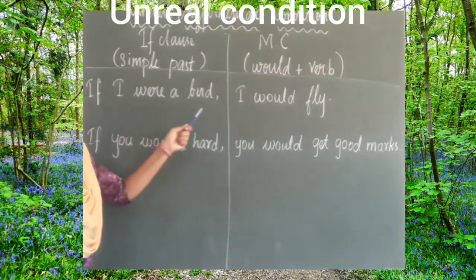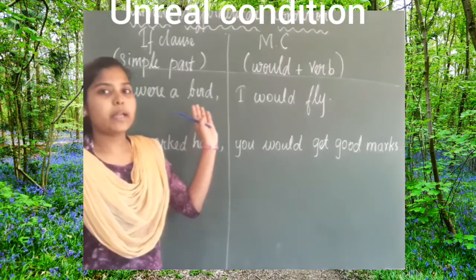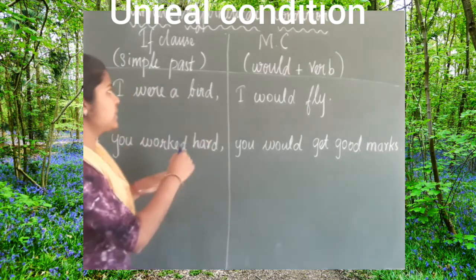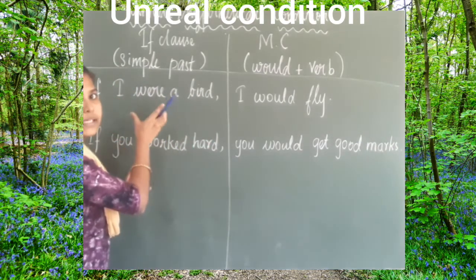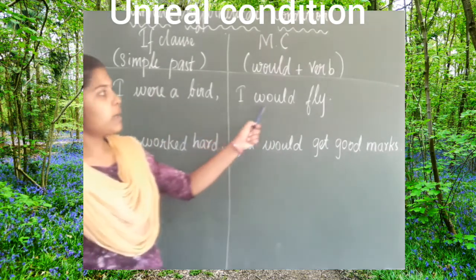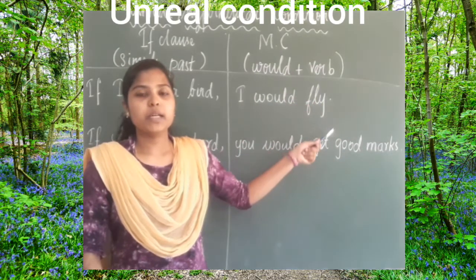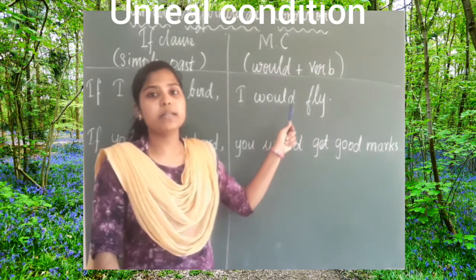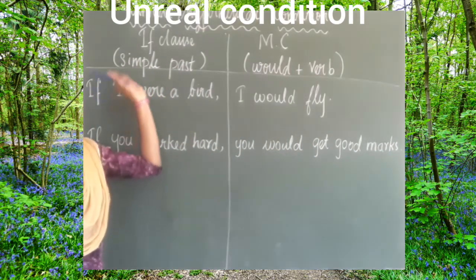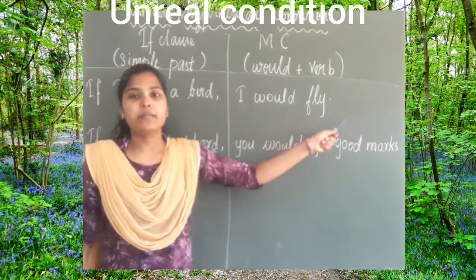If I were a bird, I would fly. If I were a bird is in simple past tense. Here we are using the past form of the verb, right? If I were a bird, I would fly. Would plus the base form of the verb. What is that? Fly. I would fly. The if clause is in simple past and the main clause is I would fly.